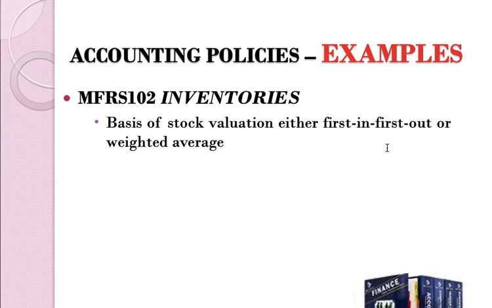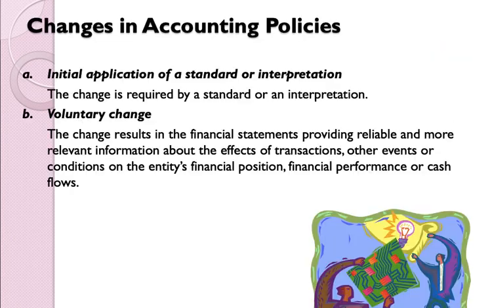If we refer back to the topics that you have learned, under PPE, you may measure your PPE under the cost model or revaluation model, and investment property either as a cost model or fair value model. Your intangible asset, either you measure using cost model or revaluation model. So these are the methods that are allowed, in which the company can choose which method they want to use for their assets. The one that you choose is referred to as the accounting policy.